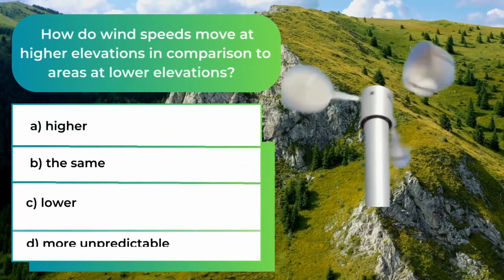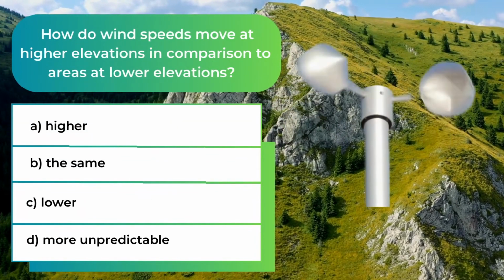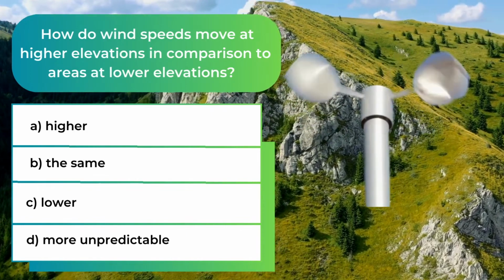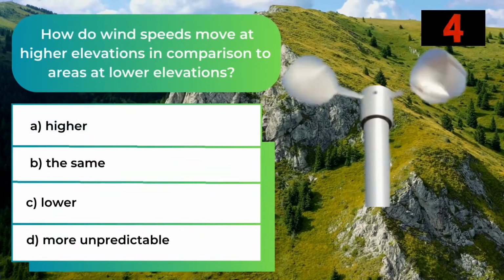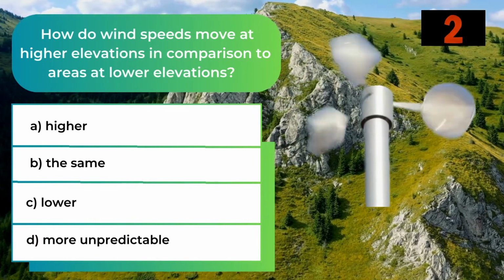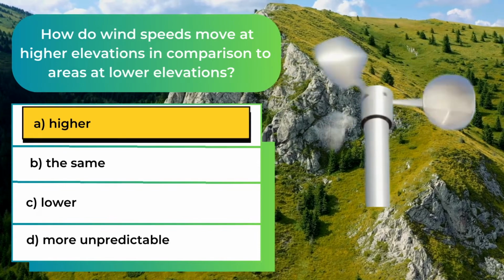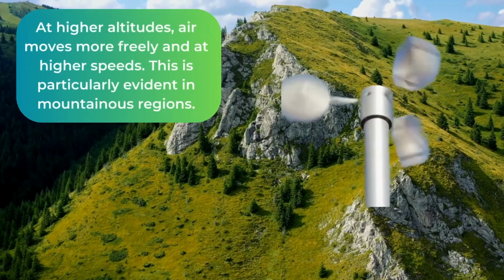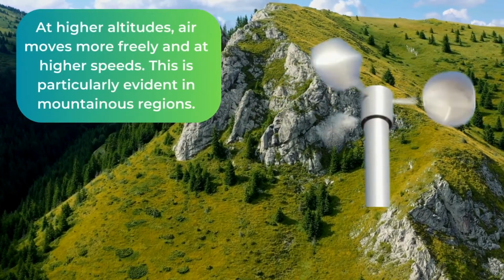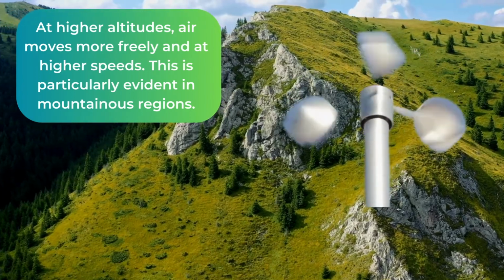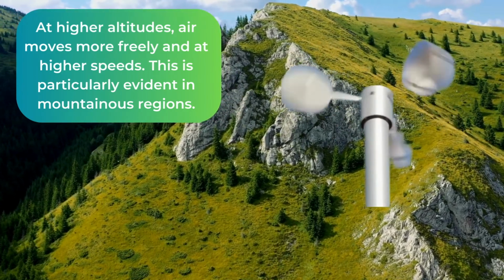How do wind speeds move at higher elevations in comparison to areas at lower elevations? The answer is A. Higher. At higher altitudes, air moves more freely and at higher speeds. This is particularly evident in mountainous regions.